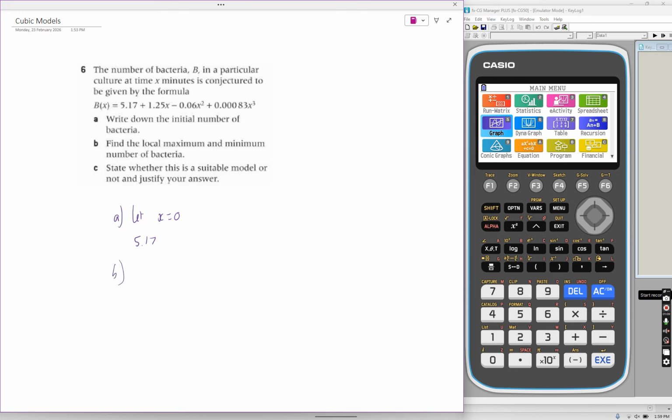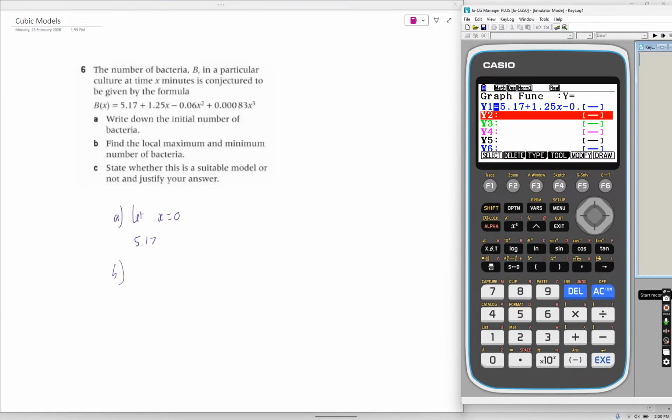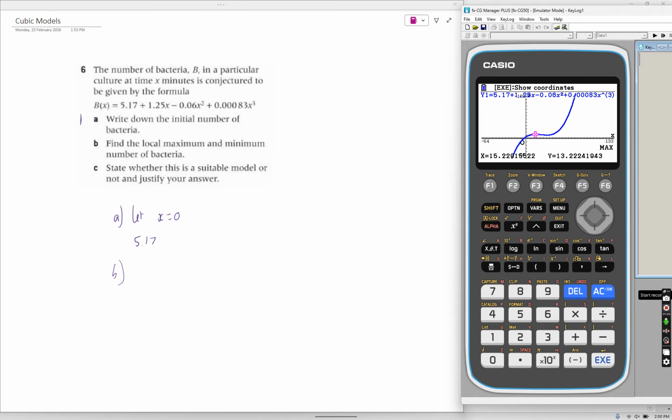Part B, find the local maximum and minimum number of bacteria. We're going to go graph mode. I've already typed in this function up here. We're going to draw it, and you can see we get a nice cubic model. Solve for a maximum, and we get a maximum. X is 15.2. So we could probably say that's 15 for this, and y is 13.2.